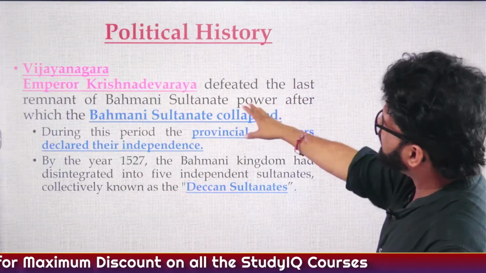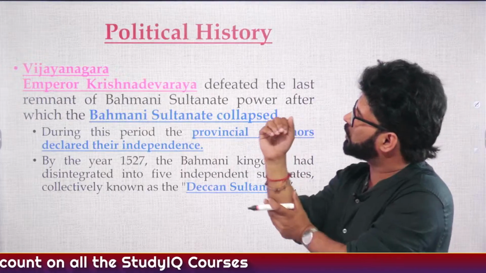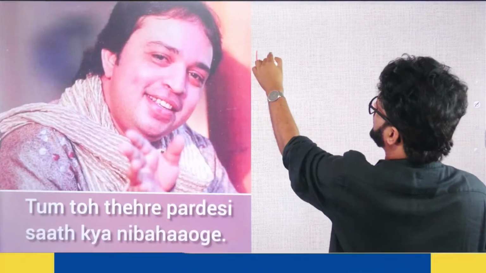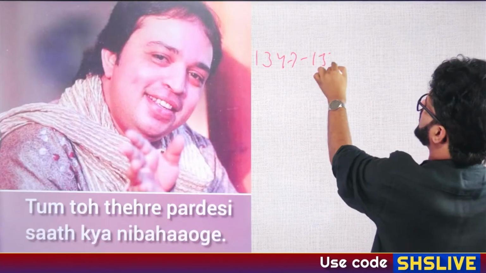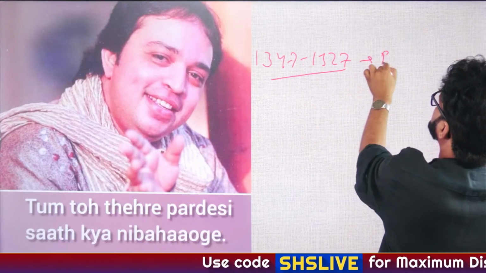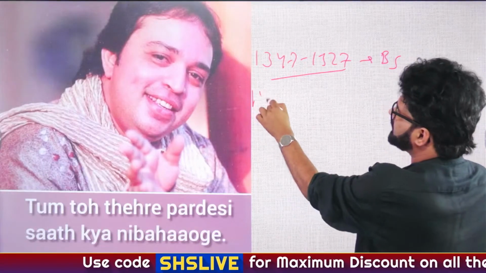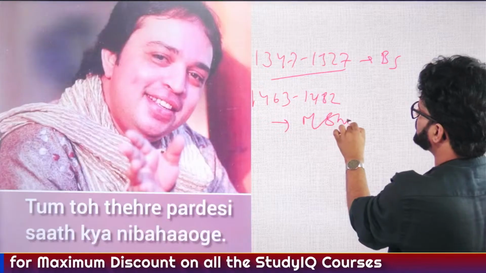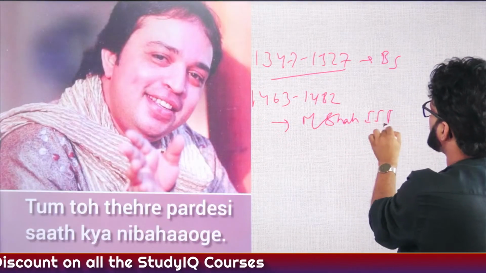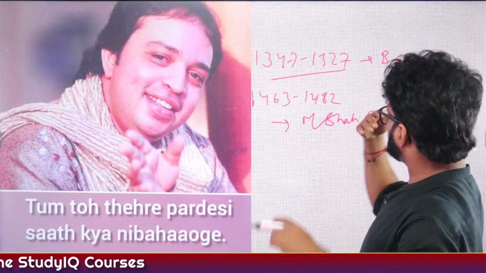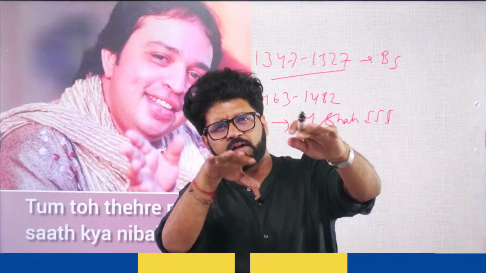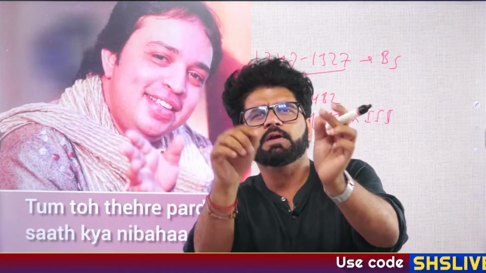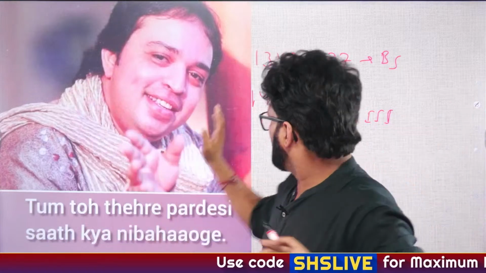Political history, Vijayanagar Empire. Now let's try to understand the whole chronology here. We have discussed that 1347 to 1527 is the time period of the Bahmani Sultanate. But we have seen 1463 to 1482 is the period of Muhammad Shah III. He is ruling, but virtually Mahmud Gavan is ruling. Around 1481, one year before, Mahmud Gavan got killed, and within a year Muhammad Shah III also dies.